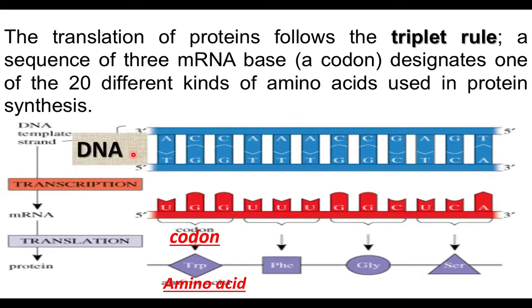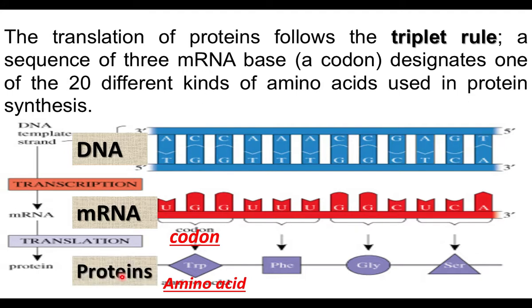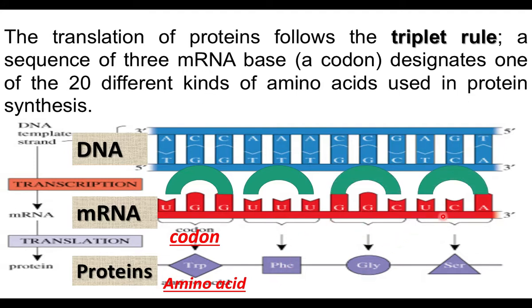This is DNA. This DNA is copied into mRNA during transcription. Based on mRNA information, one protein is produced, that is translation. This is a codon of mRNA, UGG, one codon. It codes for one amino acid, tryptophan. Another codon, UUU, codes for phenylalanine. Another codon codes for glycine. Another codon, UCA, codes for serine. You can understand the triplet rule.